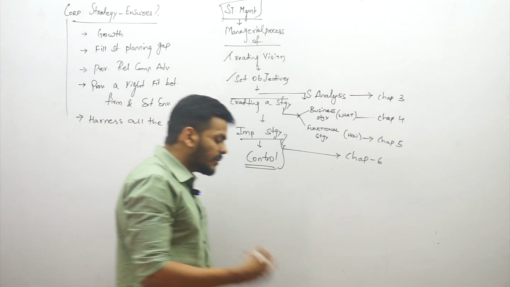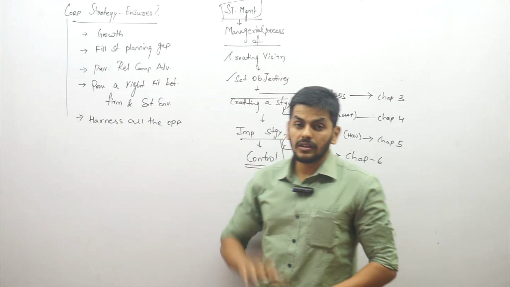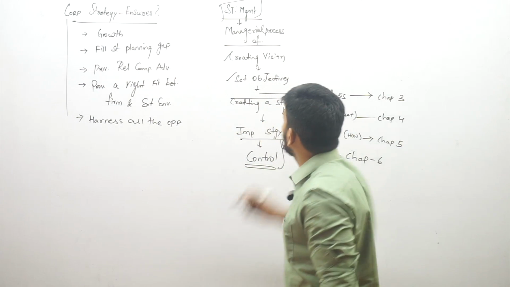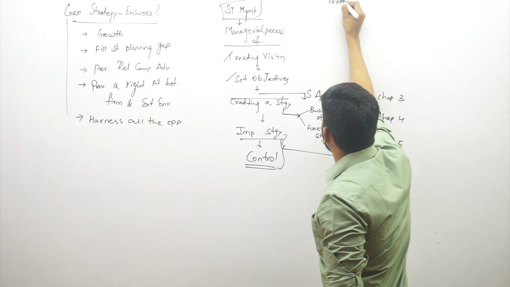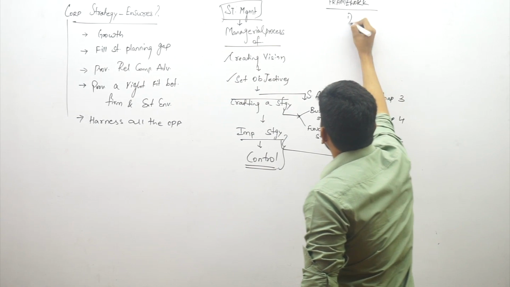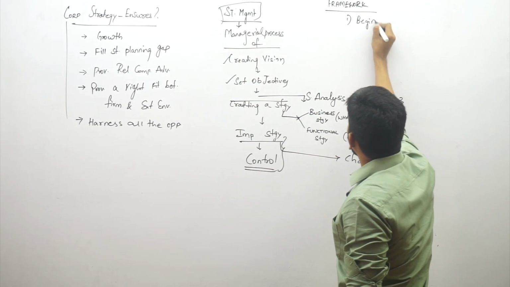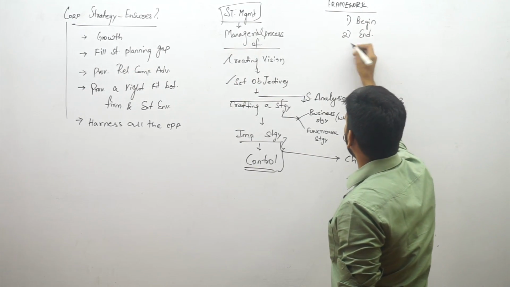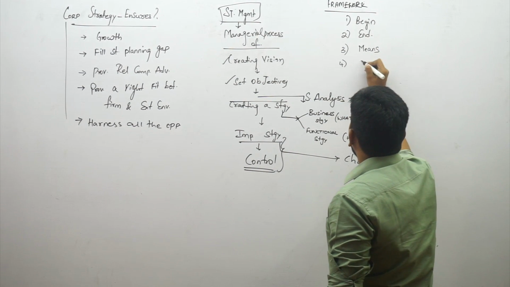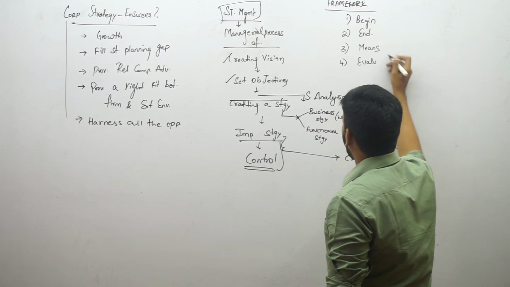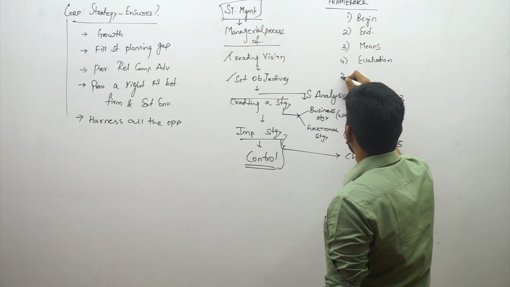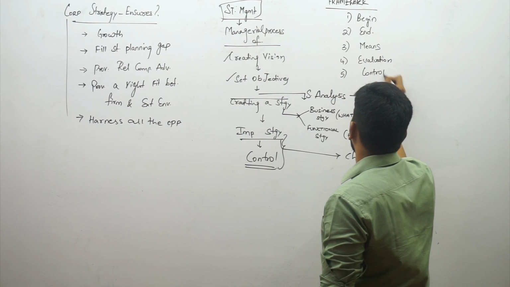Moving on, the next concept in strategic management is the framework of strategic management, where we are raising 5 questions. Guys, the framework is one thing that can be asked in the exam. 5 points. Where are we now, which is called the beginning. Where do we want to go, which is called the end. How do we get there, through the various means. Evaluation, that means selecting the best one. And lastly, taking corrective actions if you are not reaching.